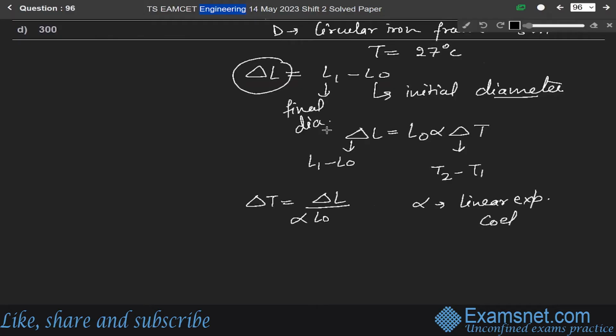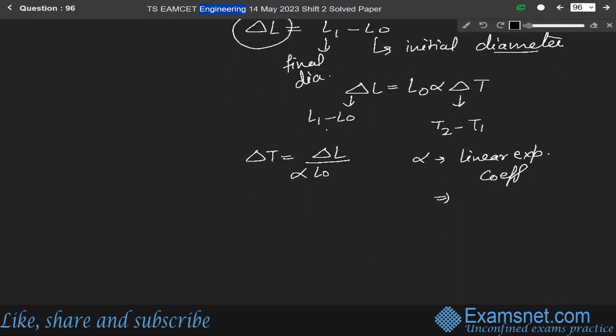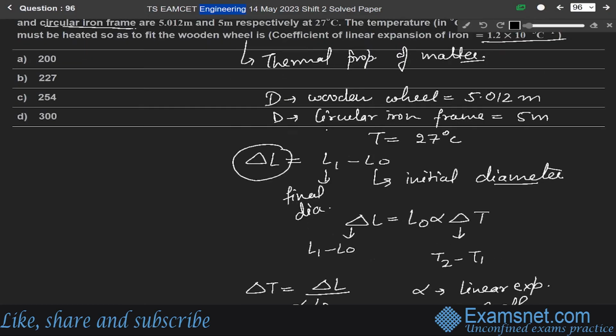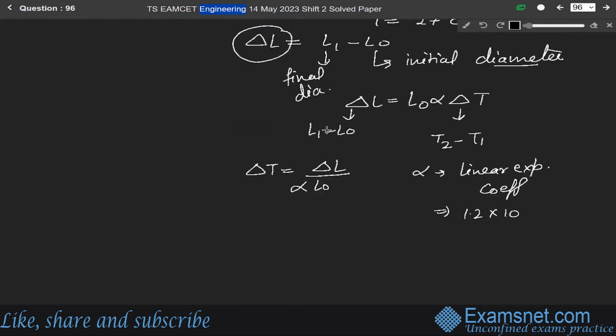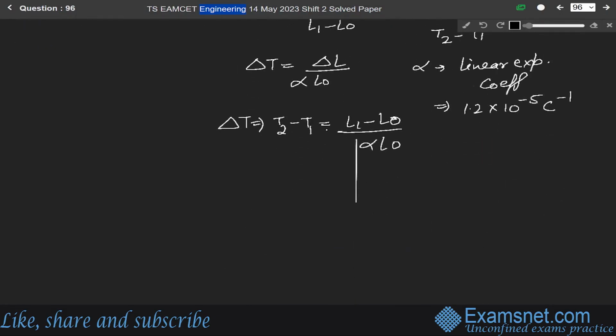From the question its value is given as 1.2 into 10 to the power minus 5 per degree Celsius, C inverse. So we can write delta T as T2 minus T1 equals L1 minus L0 over alpha L0. L1 is 5.012 and L0 is 5 meter. So put these values in the expression for delta T.